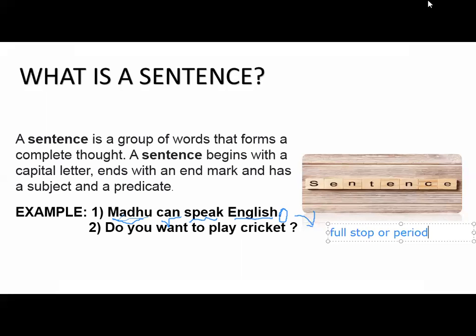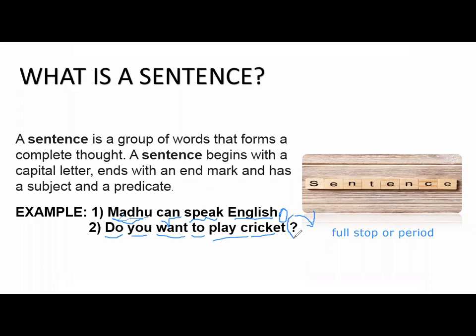Now the second sentence is: Do you want to play cricket? Here do is a word, you is a word, want is a word, and to play cricket, these are all words, and this group of words makes a sentence.